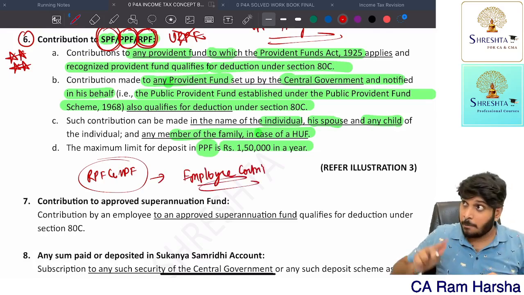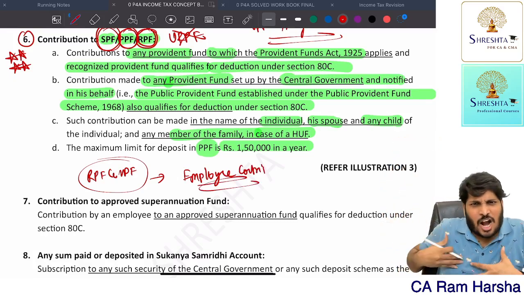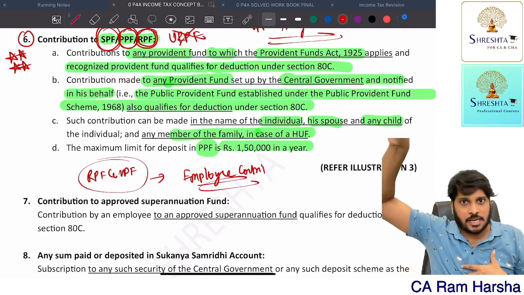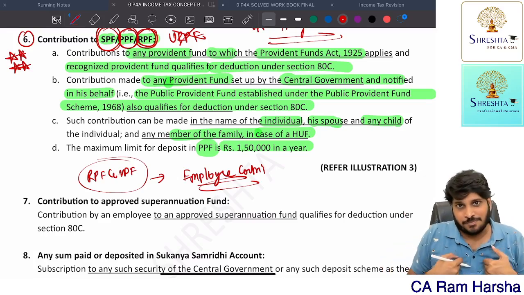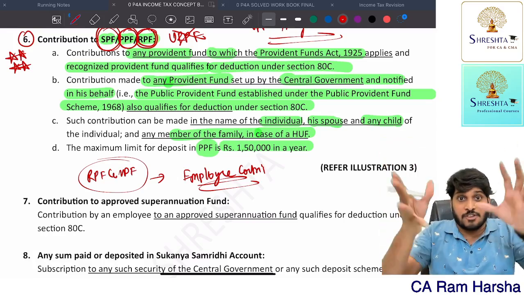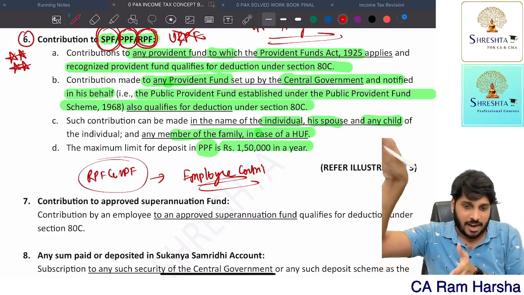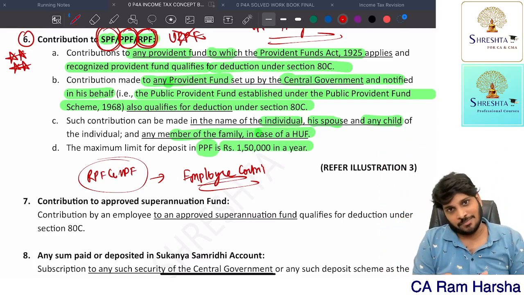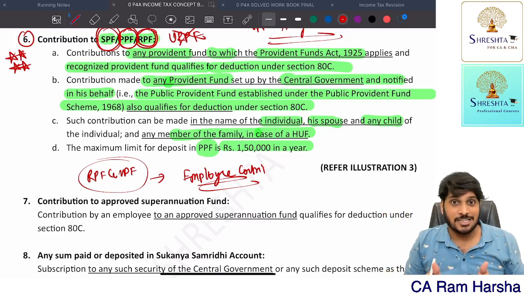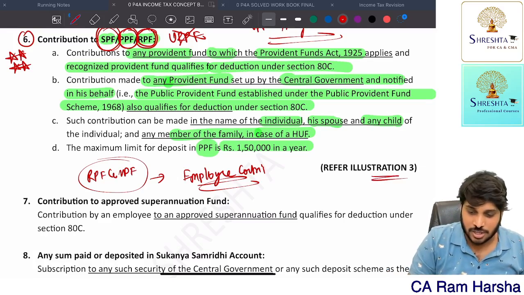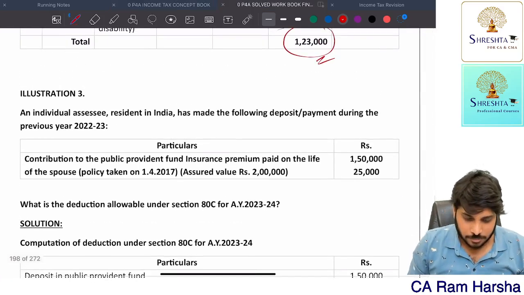On behalf of me, my employer is also contributing. That is not paid by me, my employer is bearing it. How will I get deduction? I will get deduction only if I bear it. So the employee contribution, which is cut from my salary and paid, that amount I can claim deduction for under 80C. So they are deducting and paying, no need to worry, you are getting deduction under 80C. There is an illustration on this, so let's look into it.